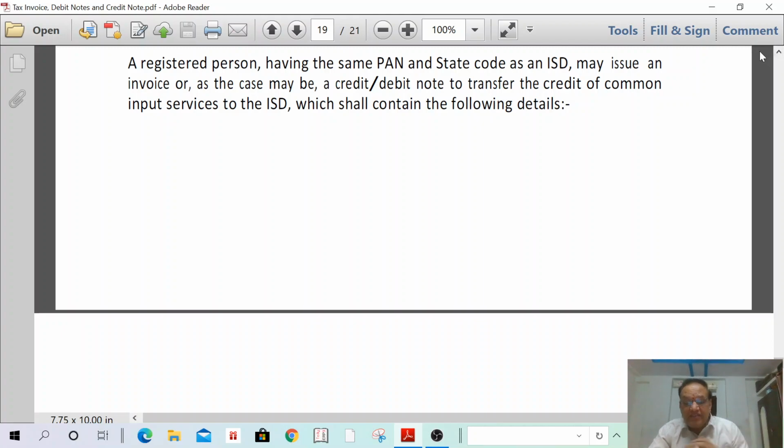Previously, the ISD passed the credit to the recipient unit, but the supplier has to issue the invoice to the ISD. We have discussed that. So what are the details in such an invoice? Now we are going to discuss.